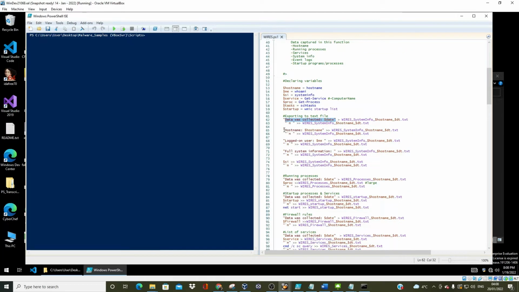And then of course this is the host name and logged on user. This is just me. This is a way to pass it to this text file, appending it. I should also say at this point that currently the script is only exporting to text files.